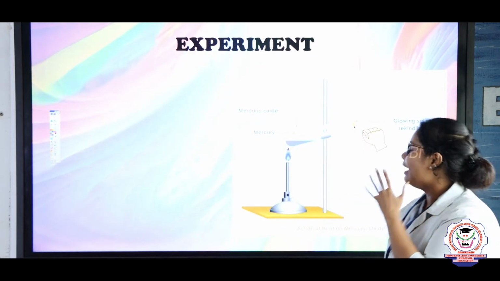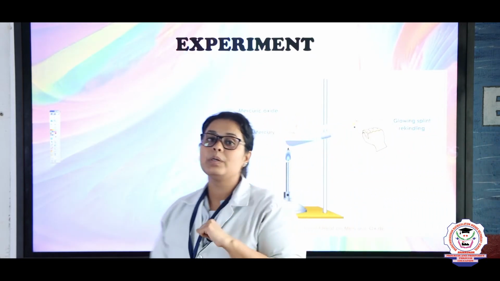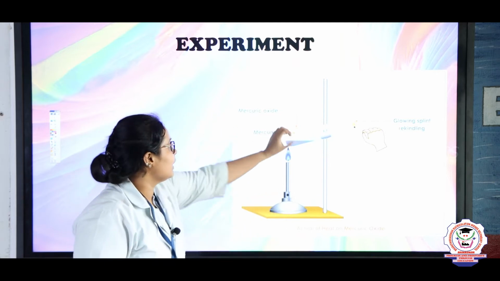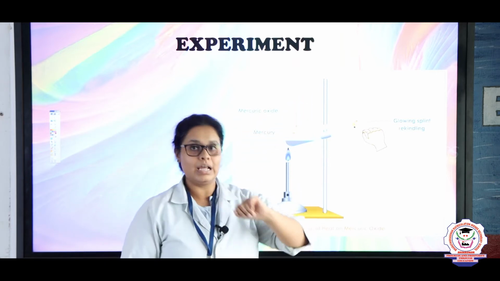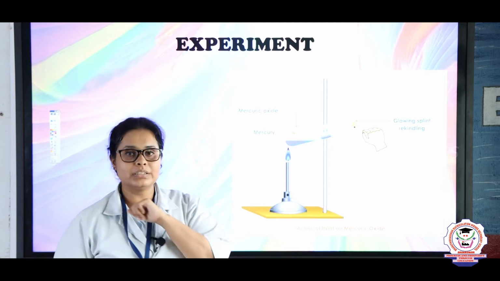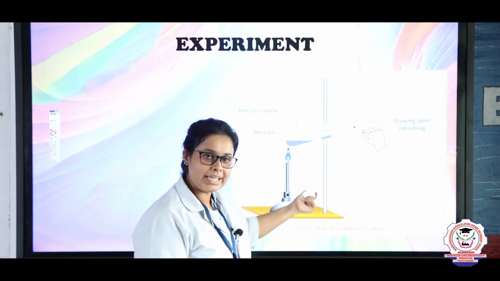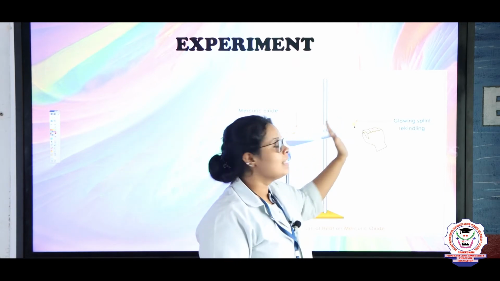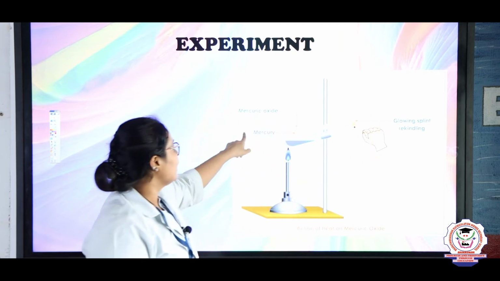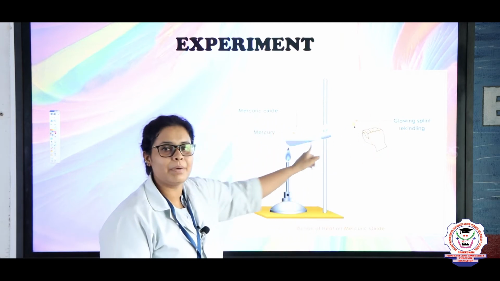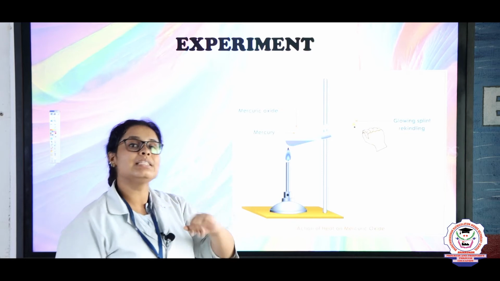Now let's see an experiment. In this experiment, we are taking mercuric oxide. Mercuric oxide is orange in color, okay? So when you heat it, some gas will be liberated and there will be a grey color particle. That grey color will be known as mercury.